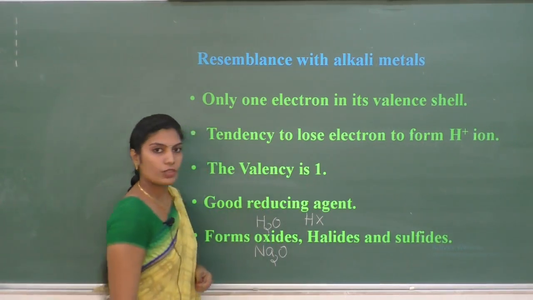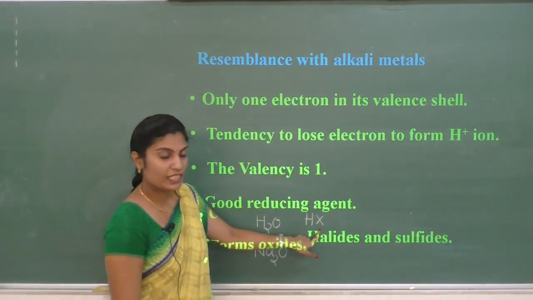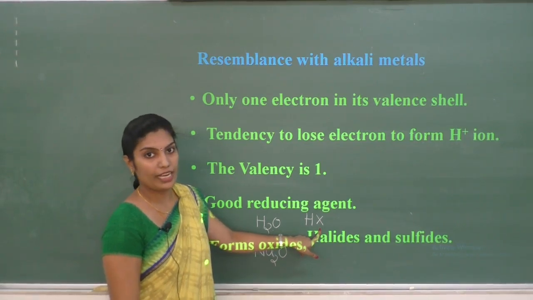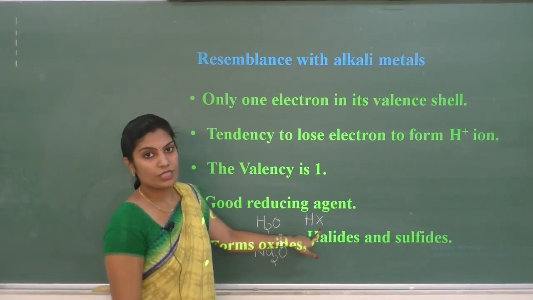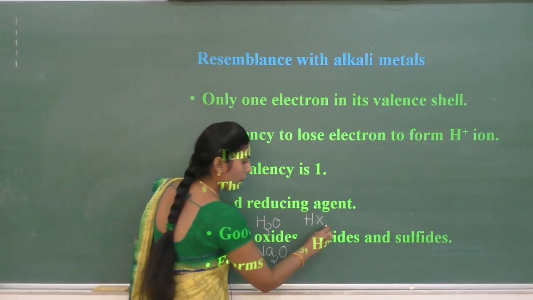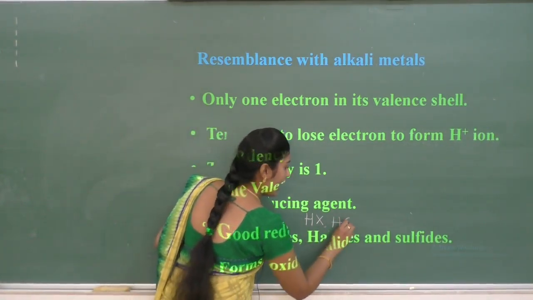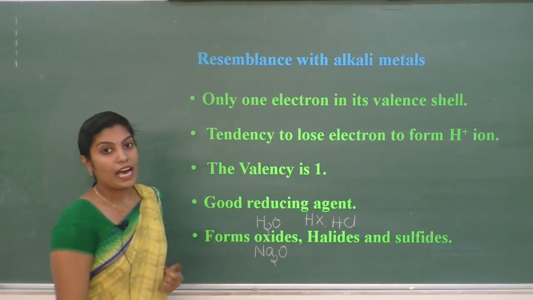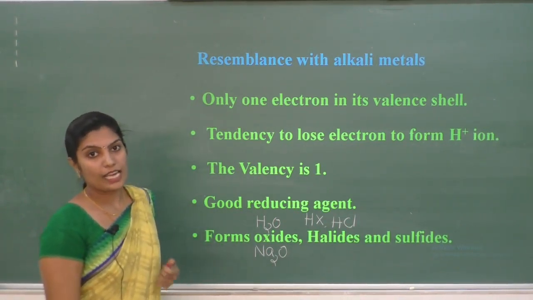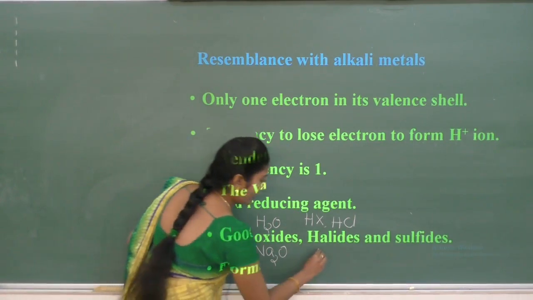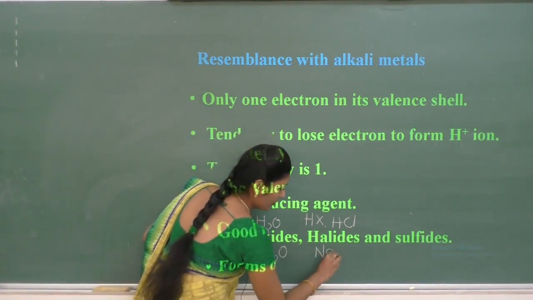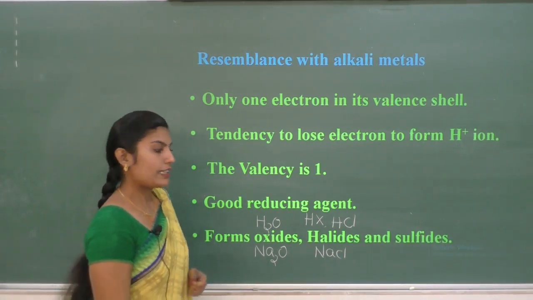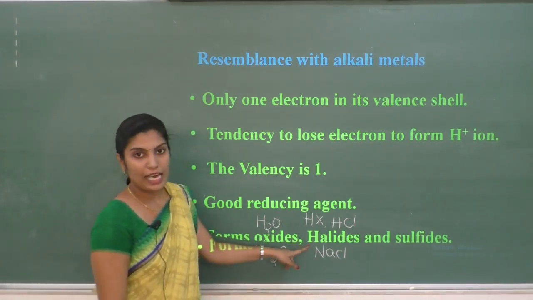Generally, halogens are represented as X. If I consider the reaction between hydrogen and chlorine, it is going to form a halide like hydrogen chloride. Similarly, when alkali metal reacts with halogen, it is going to form a halide like sodium chloride, sodium fluoride. Like that, it is going to form halides.